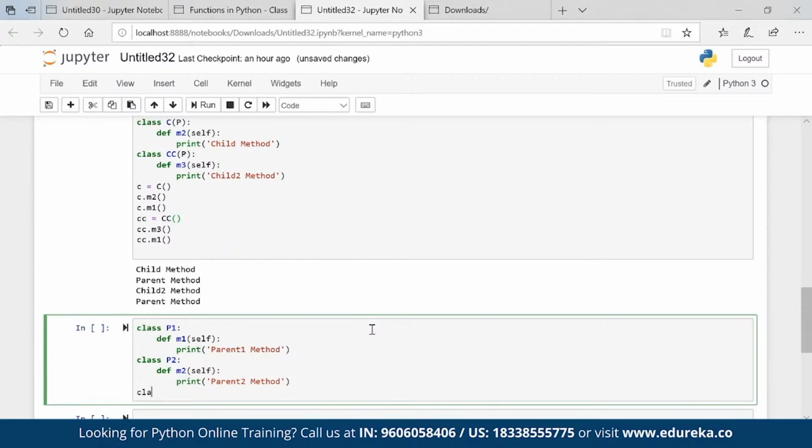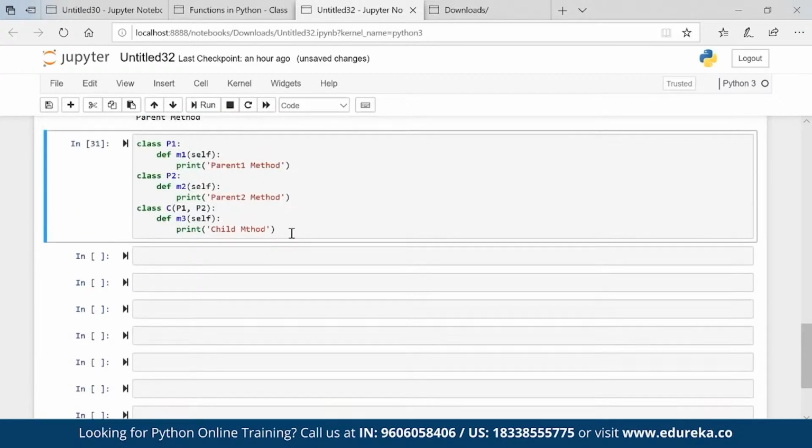Okay, now the child comes in. Here I have P1 and P2. My child is C. And then def M3 self, print child method.